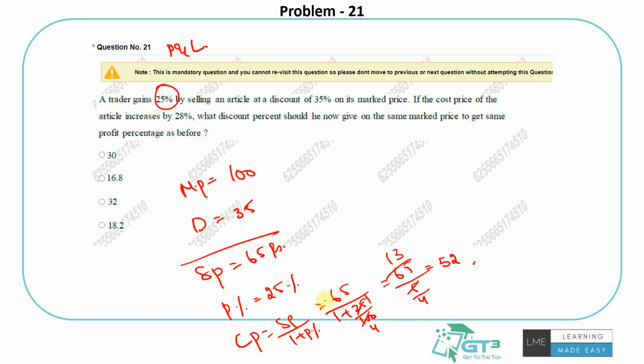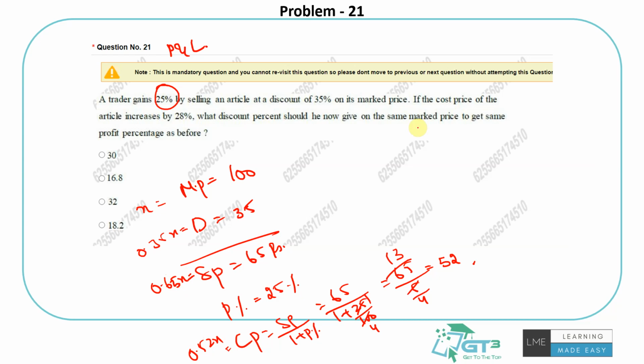So if a man purchases for 52 rupees and he is selling it at 65 rupees, he will get a profit of 25%. So the mark price will be 100 rupees to get that, right? Those are the related numbers. If I had taken it as X, I would have written 0.35X, so it would be 0.65X, and this would have turned out to be 0.52X. Nothing different, right? It's all the same.